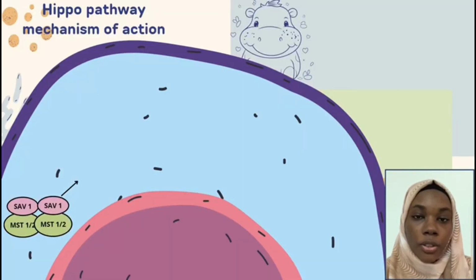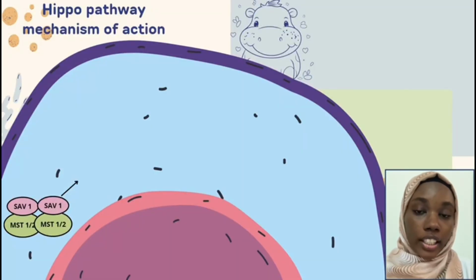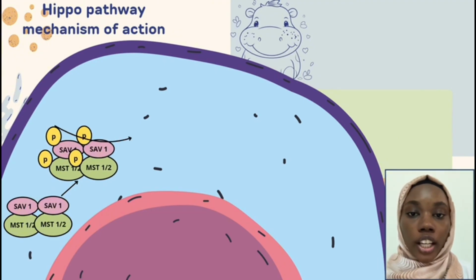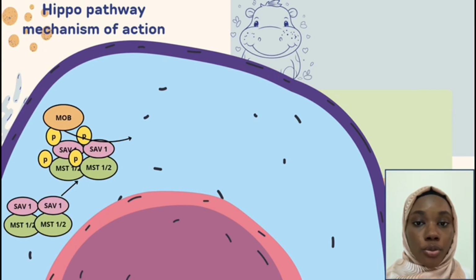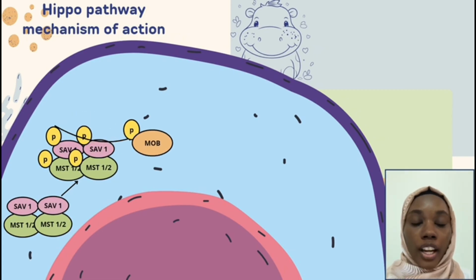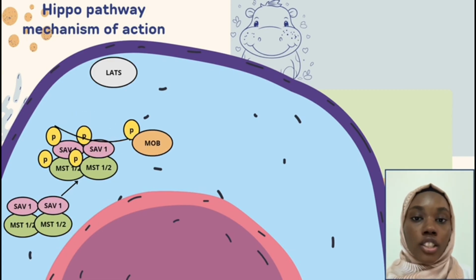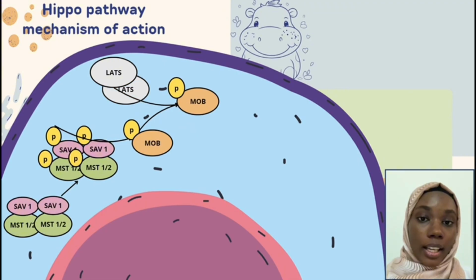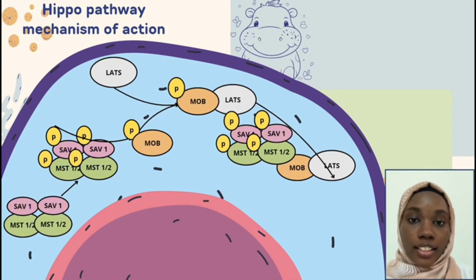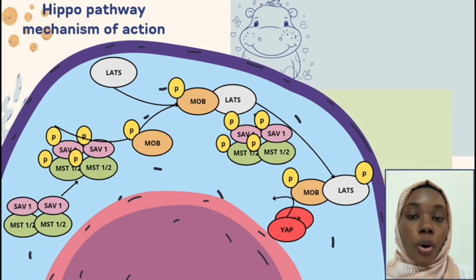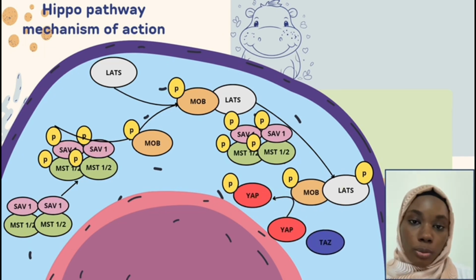My name is Ulla, and I will be talking to you about the Hippo pathway mechanism of action. The phosphorylated MST protein kinase, along with the non-catalytic scaffold protein Salvador, in other words SAV, catalyze the phosphorylation of the MOB accessory protein, which in turn binds to the LATS protein kinase. The MST-SAV protein dimer catalyzes phosphorylation of the LATS protein kinase, which in turn phosphorylates both YAP and TAZ transcriptional